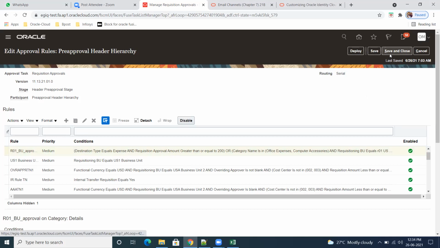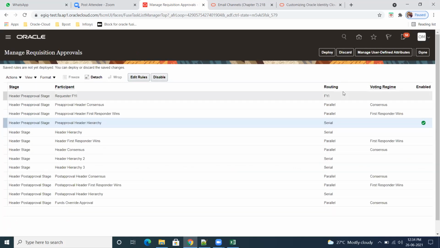So if you want, you can deploy here or you can deploy outside also. Save and close. Then deploy.